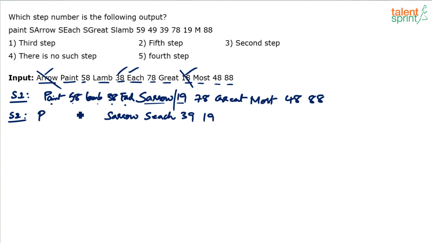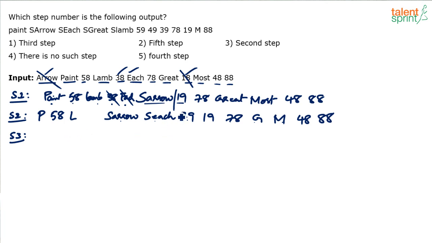So paint, I'm just taking the first letter now. No point in wasting our time. Paint 58, lamp. Remember, 38 has been moved, right? So don't copy it again. 38 has become 39. Each has also been moved. So after lamp, we anyway have arrow 19. Each and 38 have come in between. Then we have 78, grade, most, 48 and 88. Just ensure that the number of elements is not increased or decreased, right? 3 plus 1, 2, 3, 4, 5, 6, 7, 8, 9, 12, right? Total 12 elements have to be there. Otherwise, you will get a wrong answer.